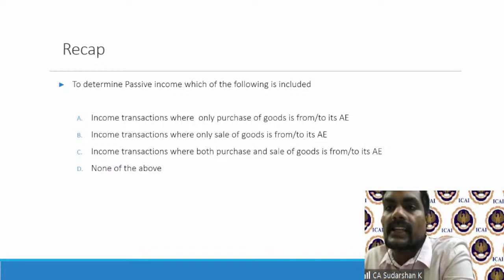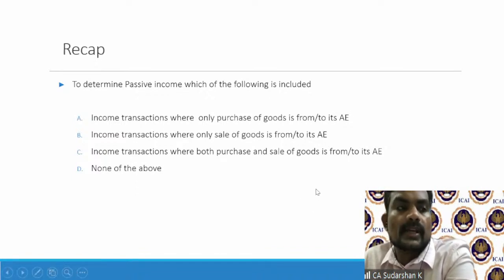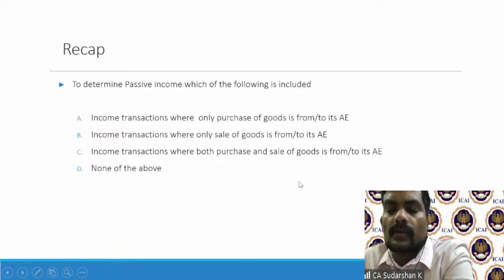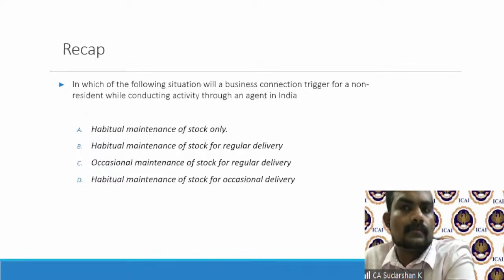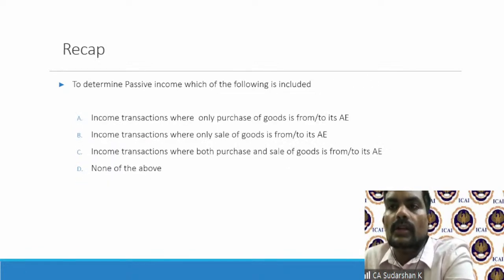Which of these? Is it income from transactions where only purchase of goods is from or to its AE? Income from transactions where only sale of goods is from or to its AE? Income from transactions where both purchase and sale of goods is from or to its associated enterprise? Or D, none of the above. So as you can see, this is very unique. So go ahead, give your answer, but please watch out for the nuance involved in it. So it should ideally be where both purchase and sale of goods are from the AE.